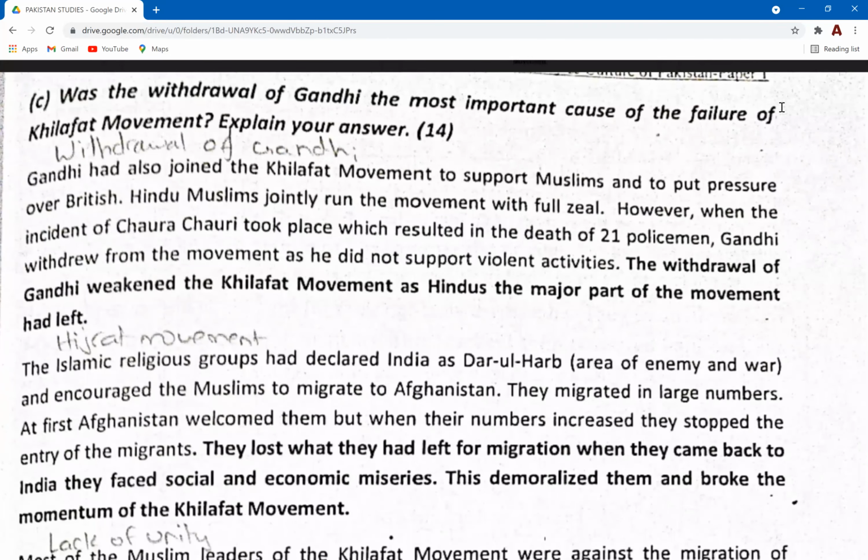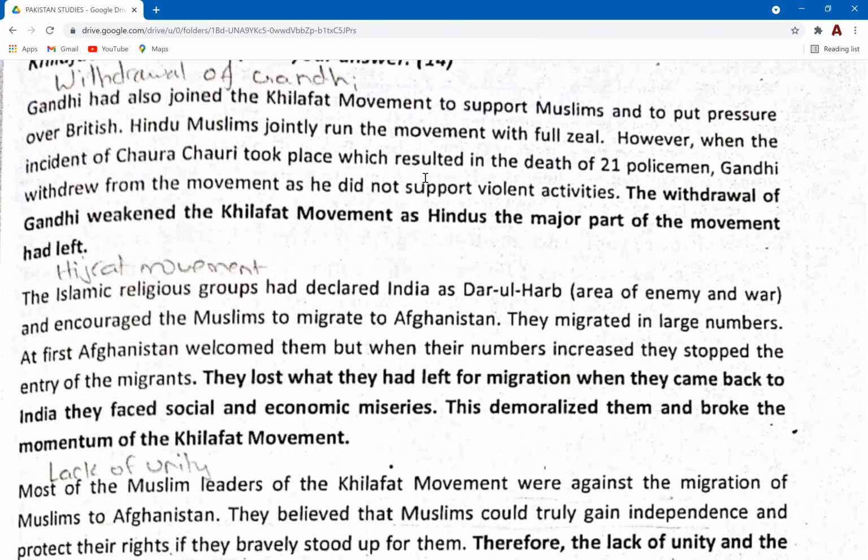In the form of a 14-mark question here, you should know 7 reasons for the failure. The question here says: was the withdrawal of Gandhi the most important cause of the failure of the Khilafat movement? So they've given us one reason, that is the withdrawal of Gandhi's support. We're going to be discussing this reason on level 3 first of all, and then 6 other reasons on level 4.